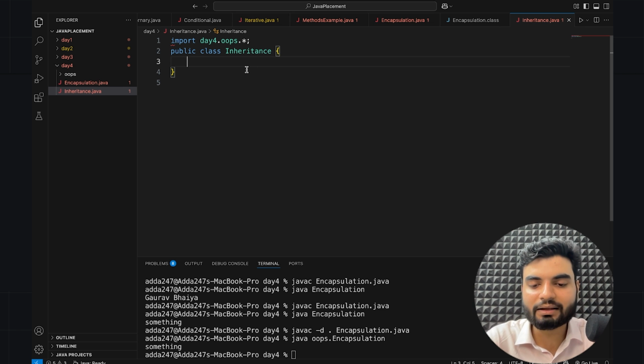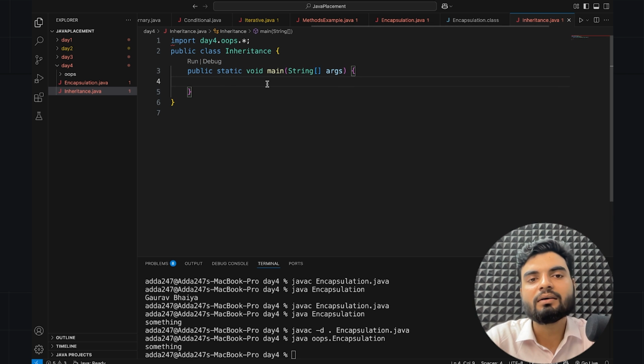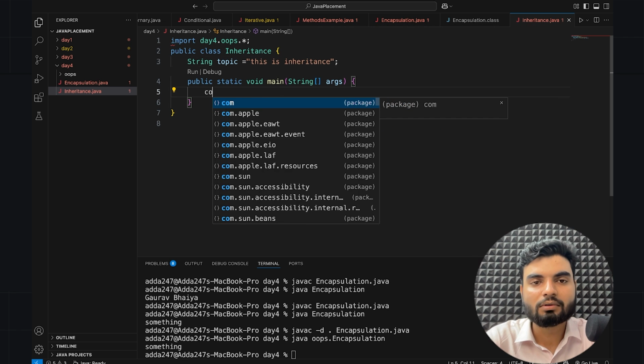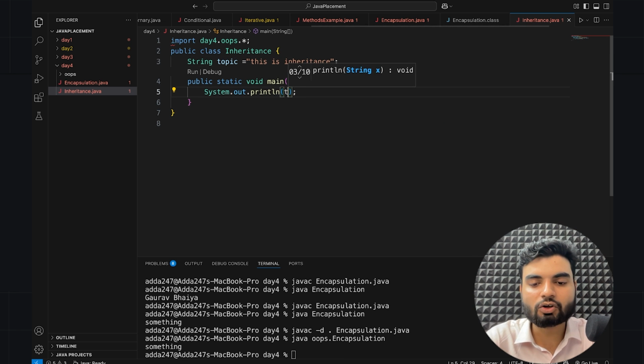Here I'll have the method public static void main, and in this method I'll just define some variables. So let's say I have a string variable, and we can call it topic. I don't know what we want to put, but I'll just put something. So this is inheritance, something like this I've written, and here I'll print topic.